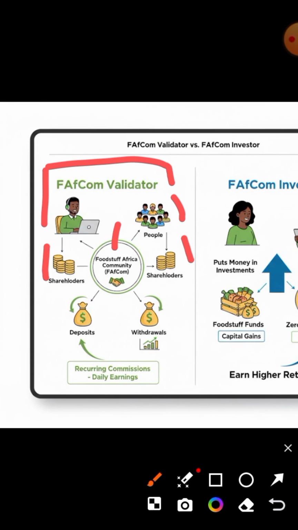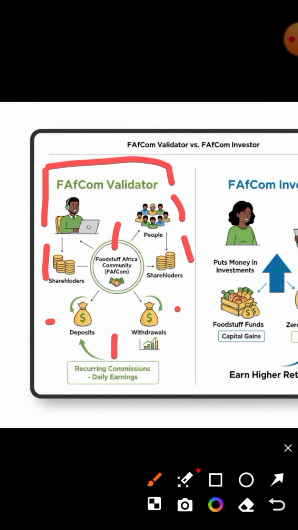And then you, being a validator, you create account for them. You help them with deposits. You help them with withdrawals. It's like you are operating a bank. You understand? Because you help with deposits, with withdrawals, and account creation, creating account for people. That's what you do as a validator. And by doing this, your earnings come as commissions. Those people that you create account for, all the activities they are doing in that particular platform, you are earning commission from them.